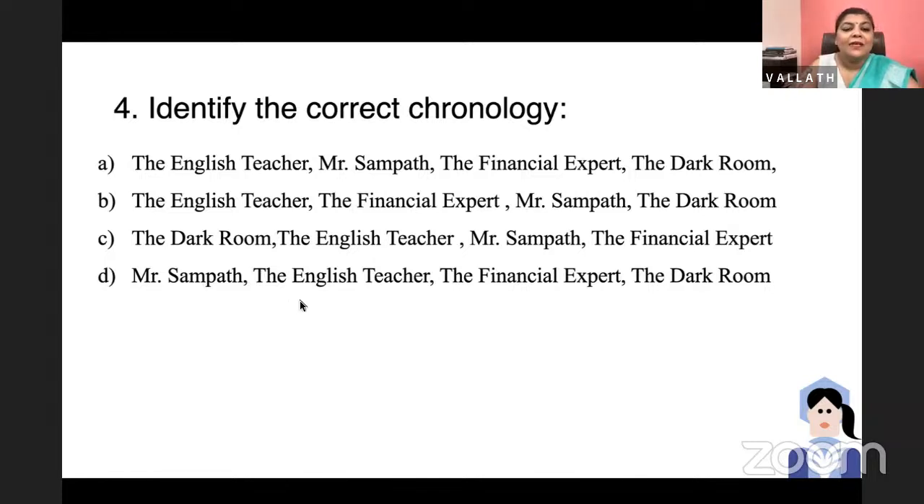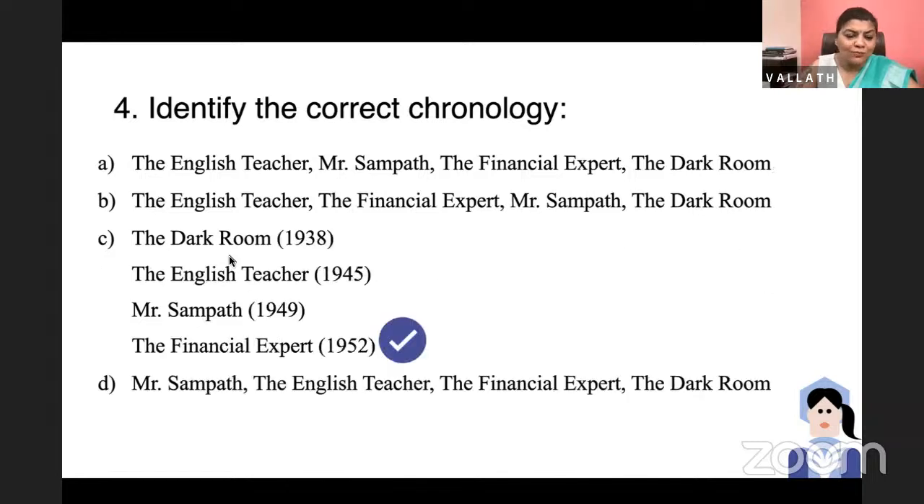And you should know that The Financial Expert is one of the last novels. And incidentally, The Dark Room came before The English Teacher. So the answer is The Dark Room, The English Teacher, Mr. Sampath, and The Financial Expert. Ankita, would you like to speak a little more about any of these works?